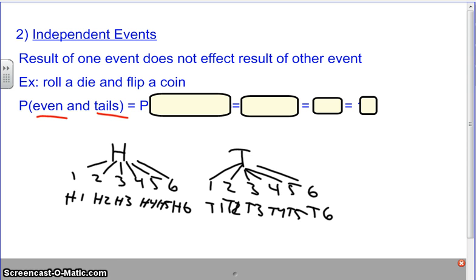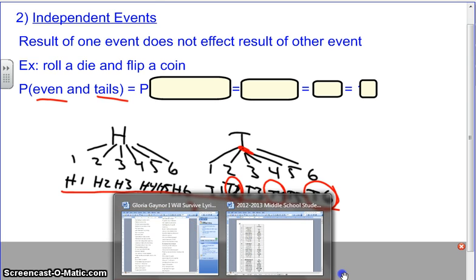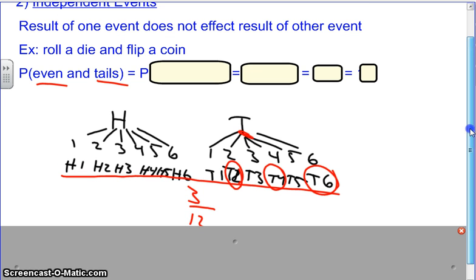Well, here's tails over here. We got to go here. And even, T2, T4, T6. How many are there? 3 out of how many in all? 12. So would you want to make a tree diagram every time you're asked this type of question? You could, but you probably don't want to. It takes time. 3 out of 12 is the right answer, which is 1/4.